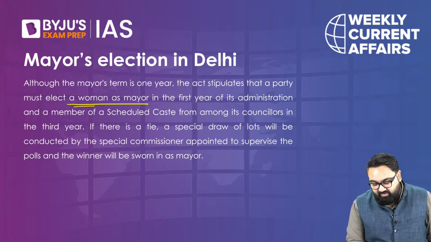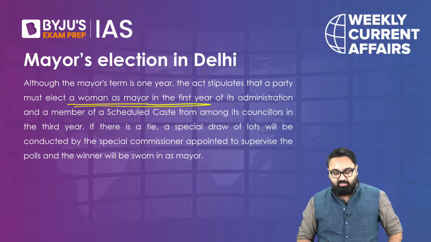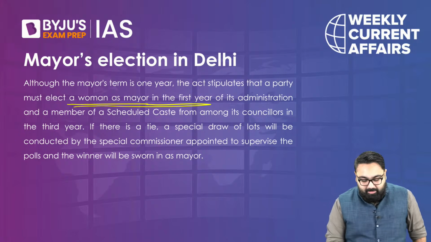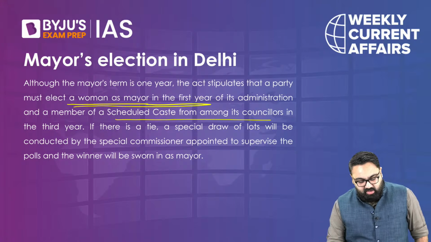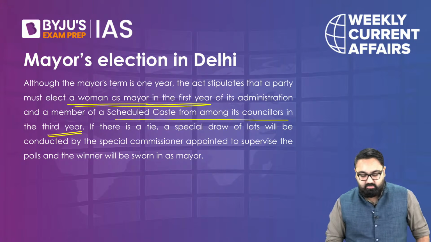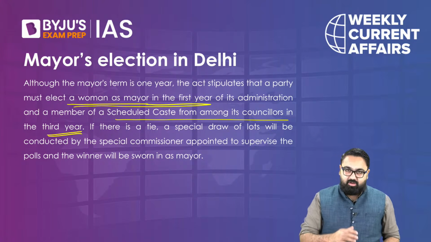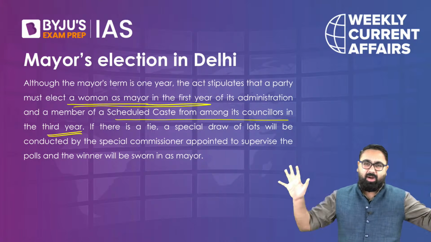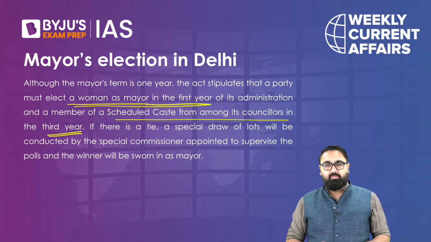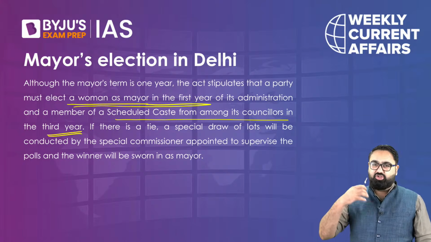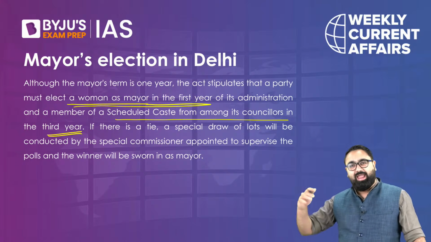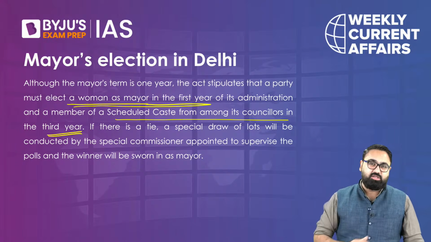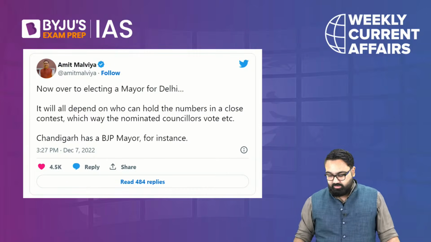It is a must to elect a woman as mayor in the first year of the administration. And then a member of a scheduled caste has to be appointed in the 3rd year. So whatever party the mayor comes from, the mayor right now has to be a woman councillor, and then in the 3rd year we'll have a scheduled caste member take this position.